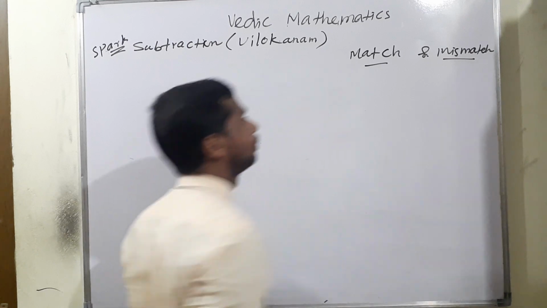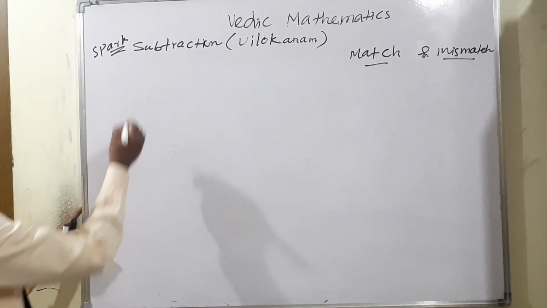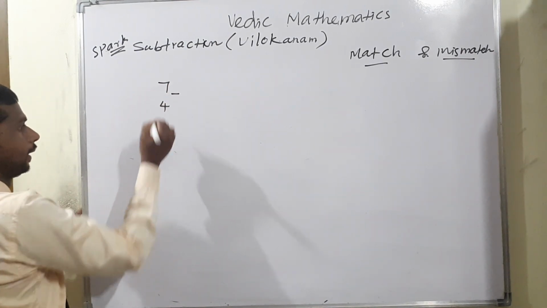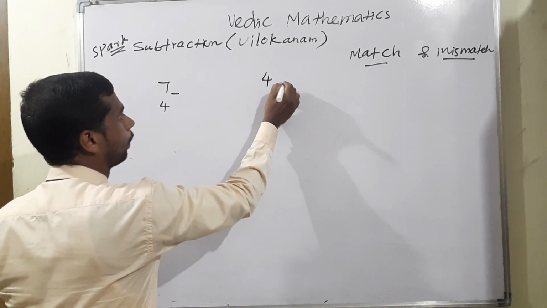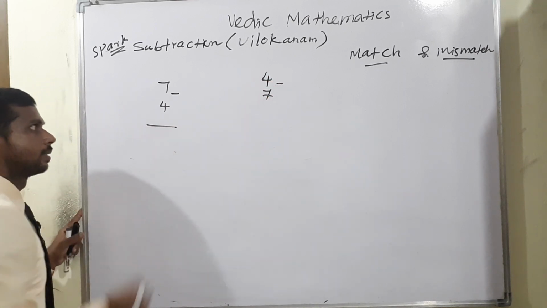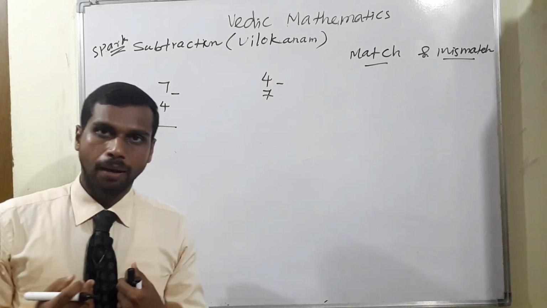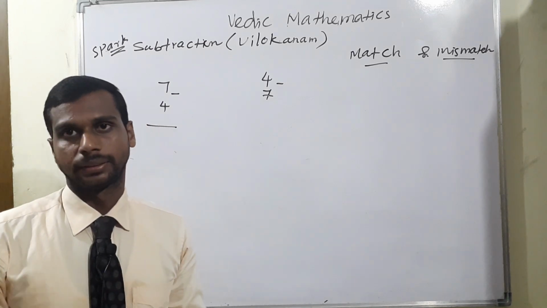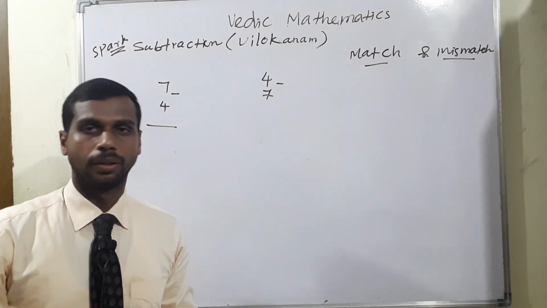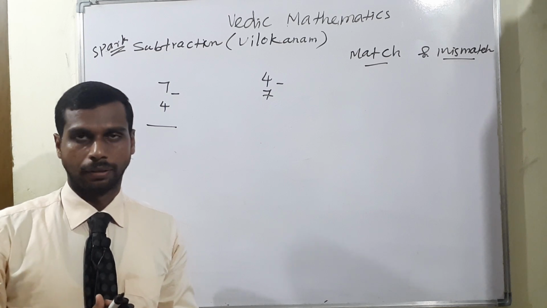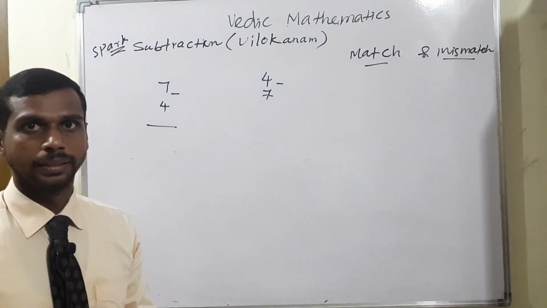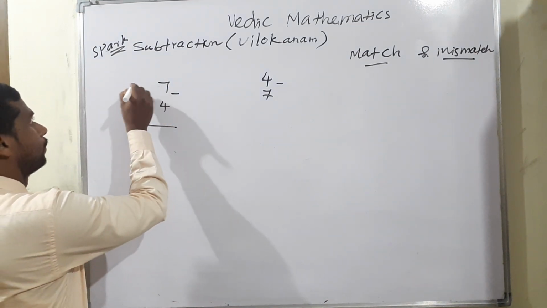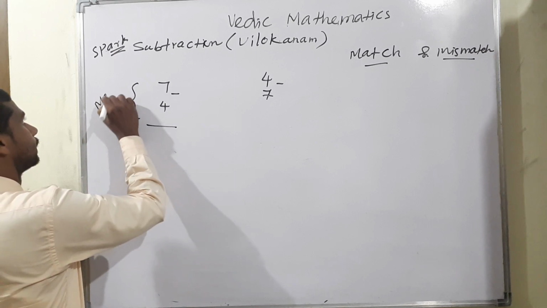Listen very carefully. Match: 7 minus 4, 4 minus 7. Listen. I have 7 apples. Definitely I can share 4 apples with another friend or third party. It is possible. So practically we can say this type is called Match.